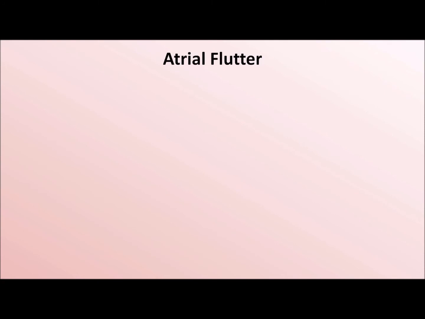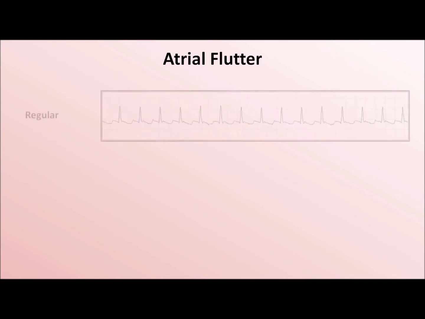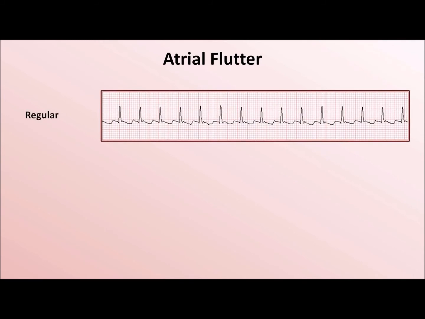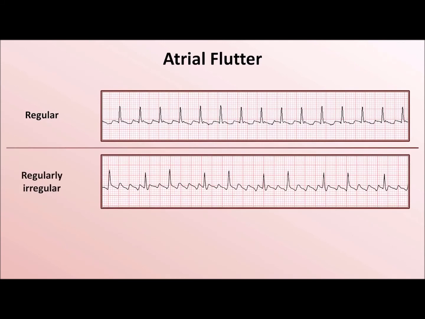Let me show you three variations of a flutter. First is a regular ventricular response. In this case, a consequence of 2:1 AV block producing a ventricular rate of 150. It's not very common, but on occasion, AV block in a flutter can manifest an interesting pattern in which 4:1 AV block alternates with 2:1 AV block in a repetitive pattern, resulting in a regularly irregular ventricular response. If the atrial rate is around 300, this pattern will result in a ventricular rate of around 100.